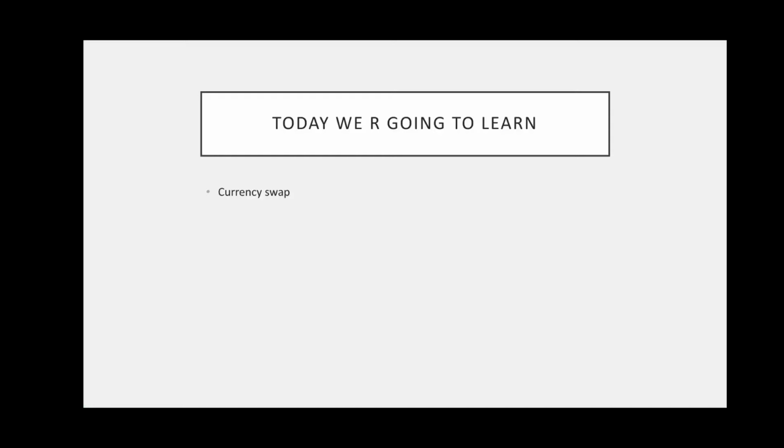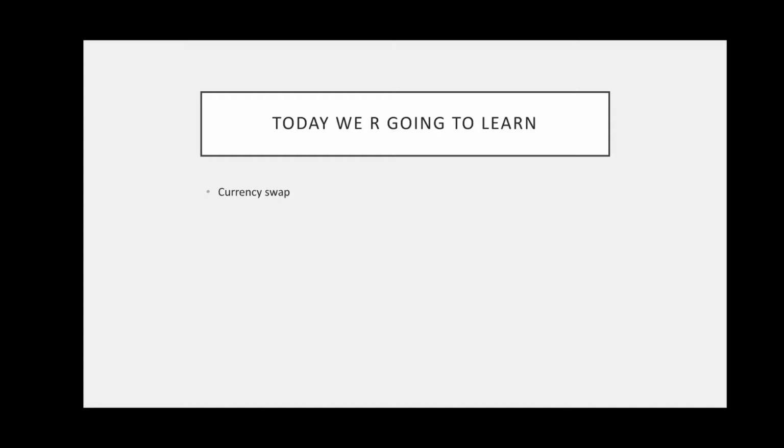Today we are going to learn about currency swap. Yesterday I talked about swap. Today we are going to discuss currency swap. Yesterday I said that swap is nothing but the exchange of one thing for something else.